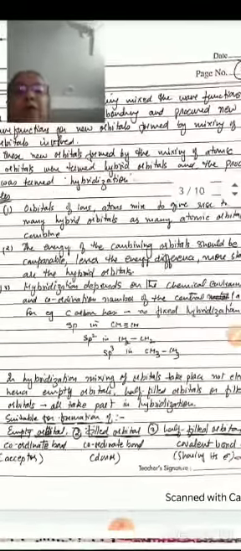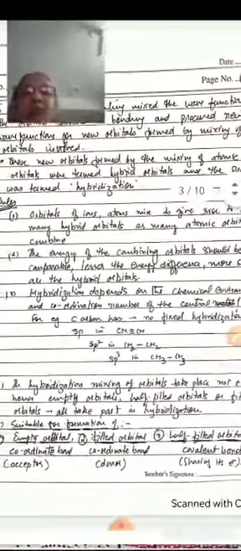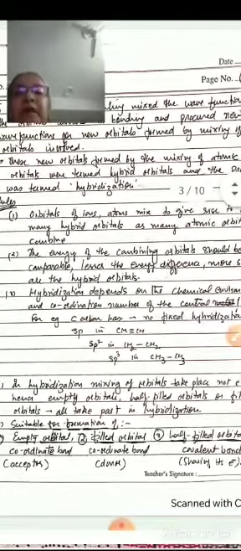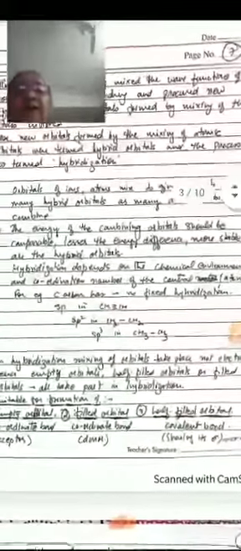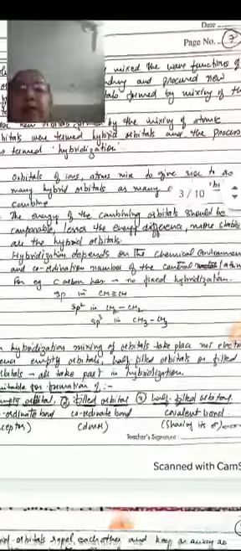We consider that orbitals of the atoms mix to give rise to as many hybrid orbitals as many atomic orbitals combined. That is, if 2 atomic orbitals combine, then 2 hybrid orbitals are formed. 3 atomic orbitals combine to give 3 hybrid orbitals, and 4 atomic orbitals combine to give 4 hybrid orbitals. The energy of the combining orbitals should be comparable. Lesser the energy difference, more stable are the hybrid orbitals.